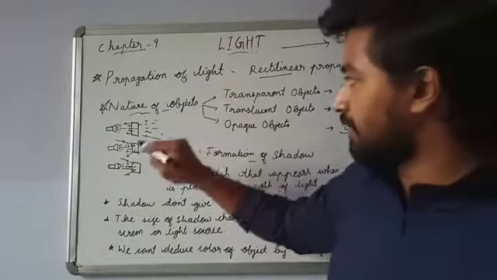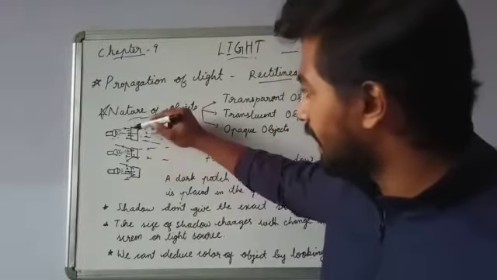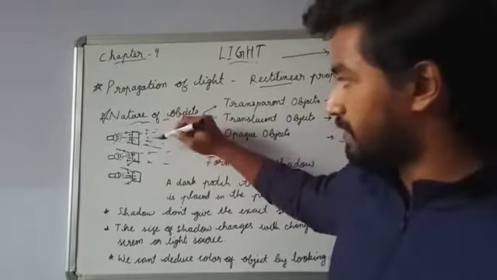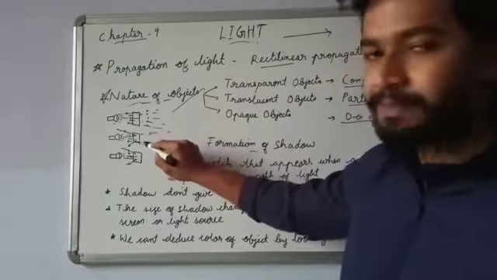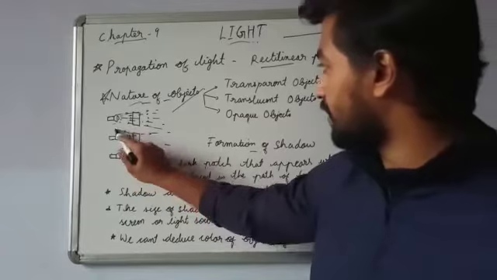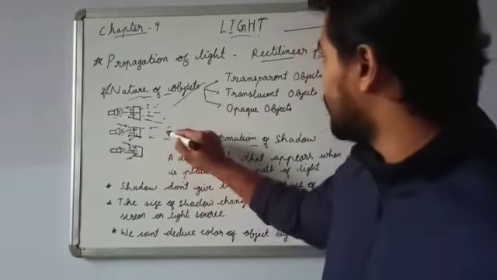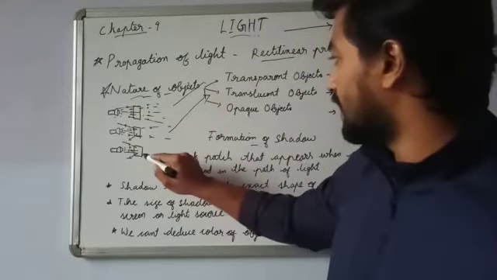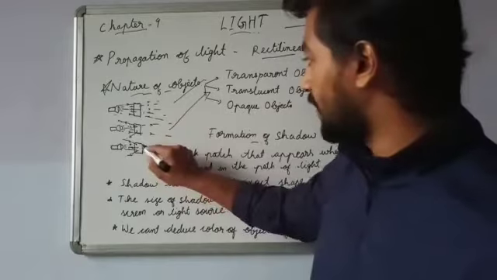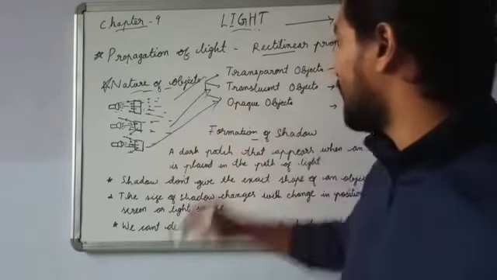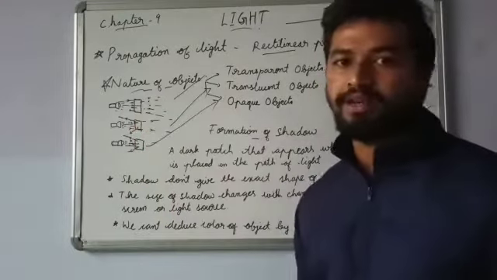Now, if you look at the figure, this is a glass. Here light comes and all the rays pass through it. It is a transparent one. Here we have a wax paper. Here some of the light reflects back. It doesn't pass through. Only a few rays pass, so this is a translucent object. And here we have a metal sheet. It will never let the light pass through it. This comes under opaque objects. So these are the divisions by nature of objects.